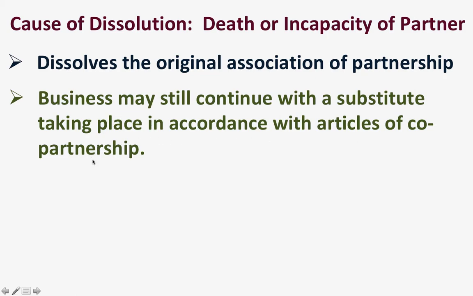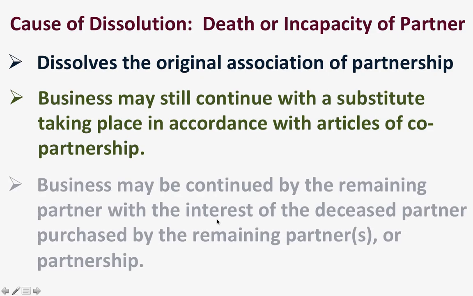So if there is a death, one of the relatives or whoever was named as the estate for the incapacitated or deceased partner, then as long as it is within the articles of co-partnership, that person could take place. Okay?